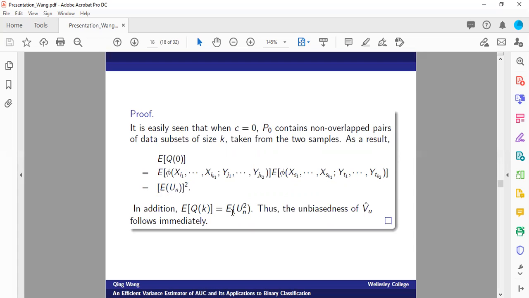So now we have Q naught estimating the second term unbiasedly and Q of K estimating the first term unbiasedly. When we compute the difference between these two terms, we get an unbiased estimator for the true variance of U_N.